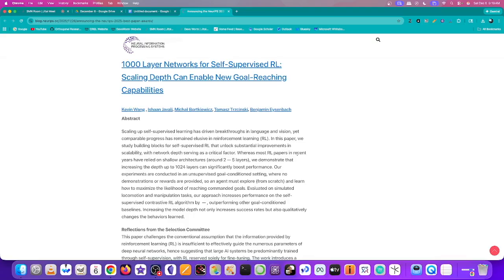Whereas most reinforcement learning papers in recent years have relied on shallow architectures of around 2 to 5 layers, we demonstrate that increasing the depth to up to 1,024 layers can significantly boost performance. Our experiments are conducted in an unsupervised goal-conditioned setting where no demonstrations or rewards are provided, so an agent must explore from scratch and learn how to maximize the likelihood of reaching commanded goals.